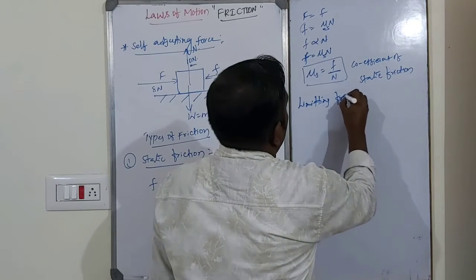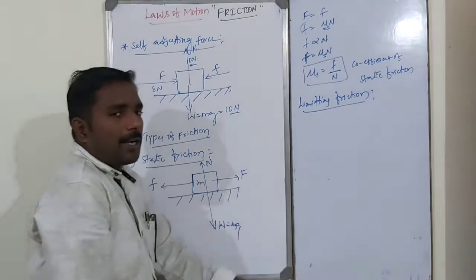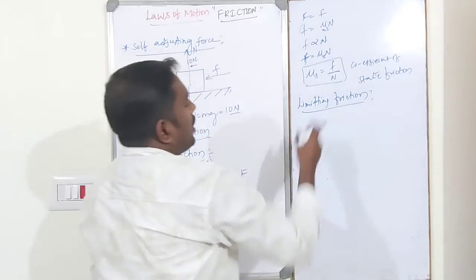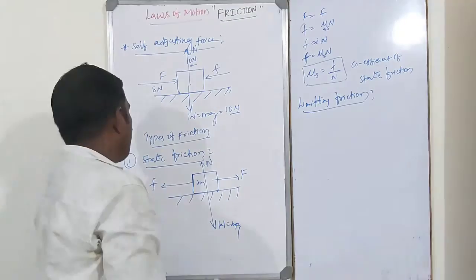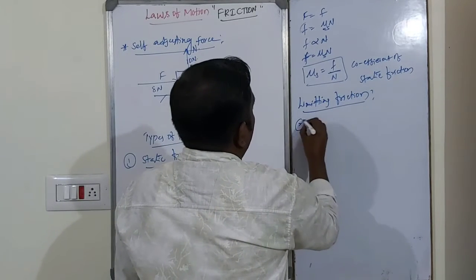So the maximum static friction is nothing but limiting friction.